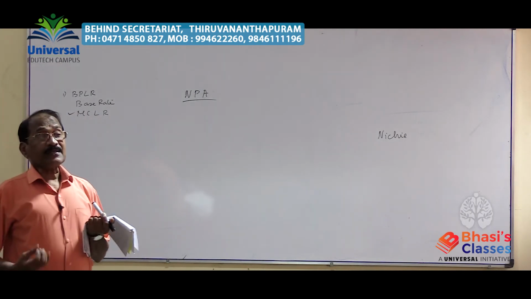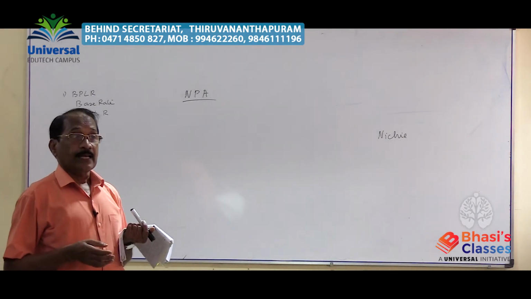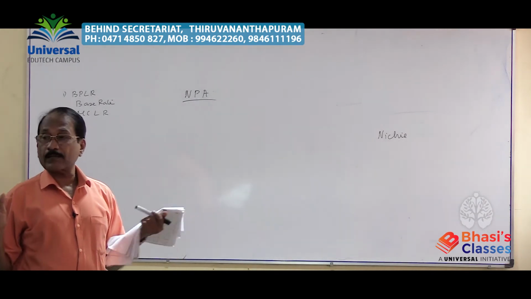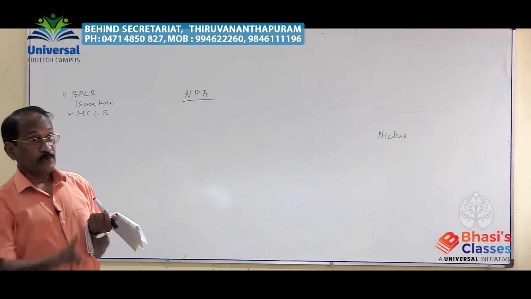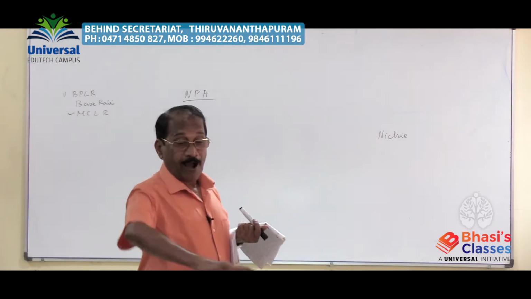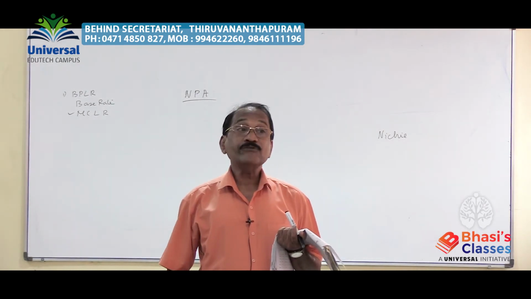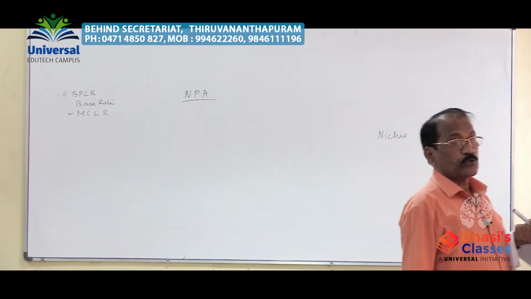Then after declaration as a substandard asset, again the man is not returning, and no part of interest or principal amount is paid for 1 year. After declaration as substandard, again after 12 months it is designated as a doubtful asset.